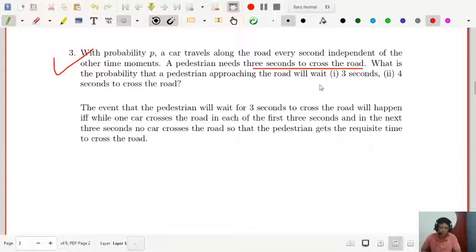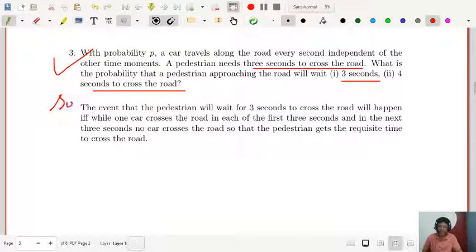Point to be noted that a pedestrian is waiting to cross the road, he needs actually 3 seconds to cross the road. What is the probability that the pedestrian approaching the road will wait for 3 seconds and 4 seconds to cross the road? We need to find.